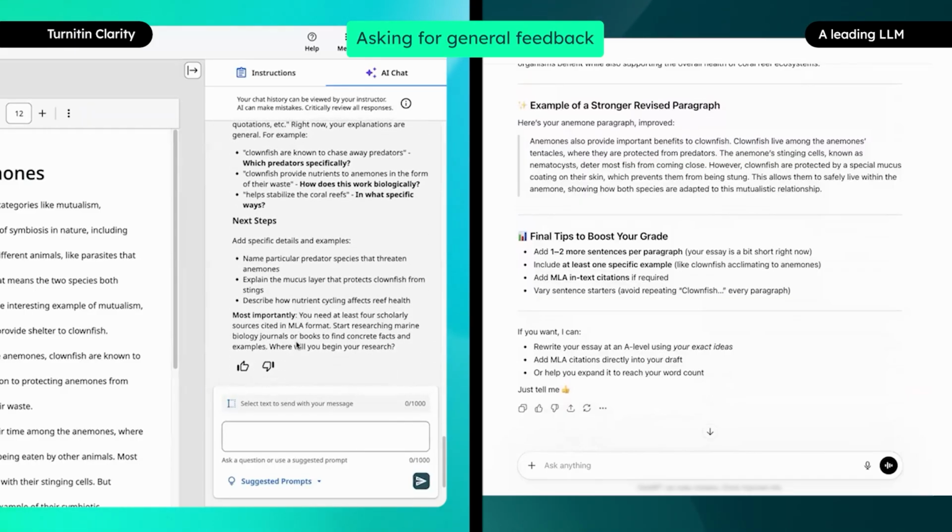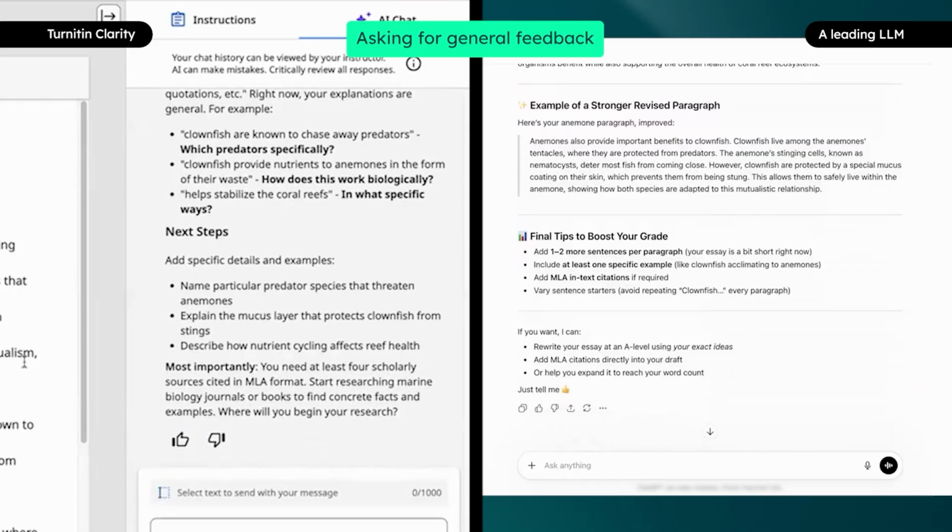However, the models used by Clarity's AI chat do not use any student or assignment data submitted to Turnitin for AI training and evaluation. Clarity provides guidance on how to improve the essay further, while providing concrete examples on what should be done next. It ends with suggesting that the student should add citations and telling them to research journals and books. All of this helps the student improve their research and writing skills.